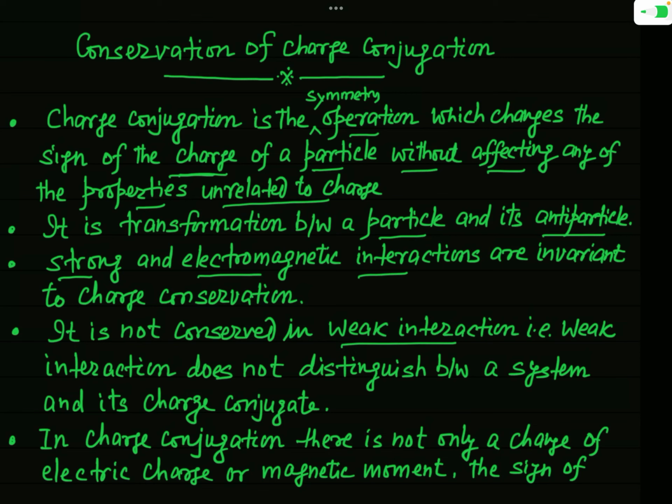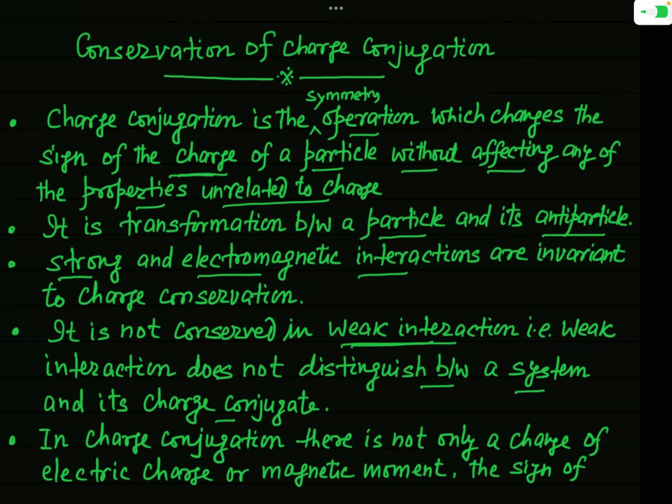Okay. But this symmetry does not remain conserved in weak interaction. When you say that it is not conserved in weak interaction, what does it mean? It means the weak interaction does not distinguish between a system and its charge conjugate.